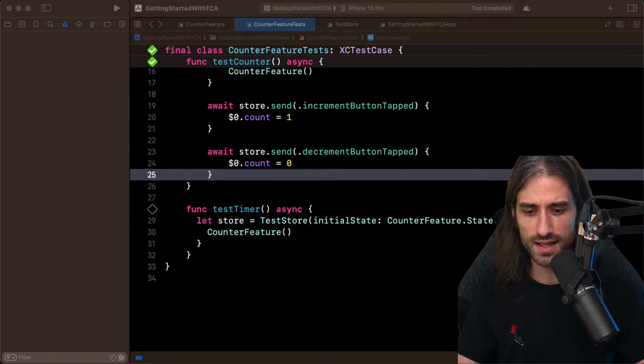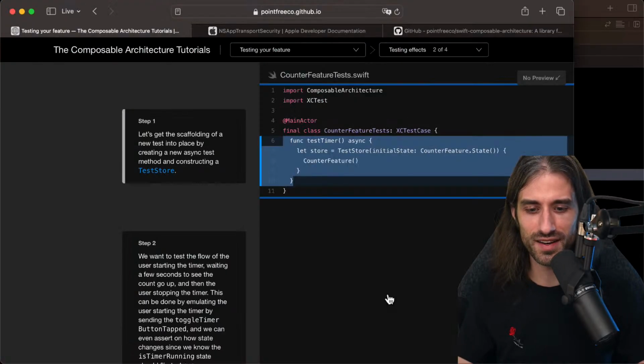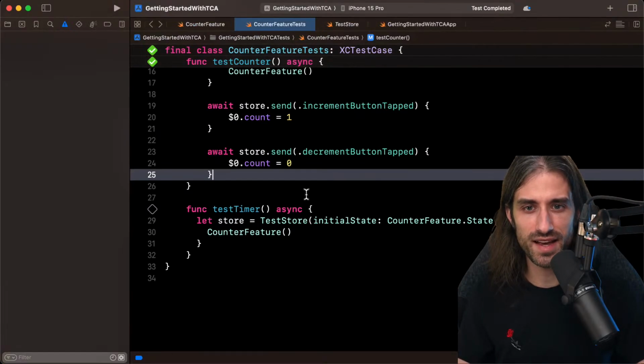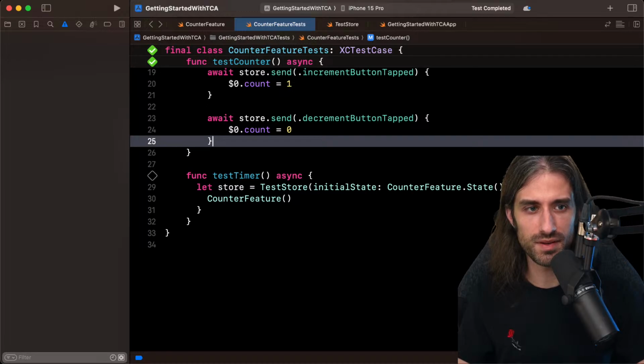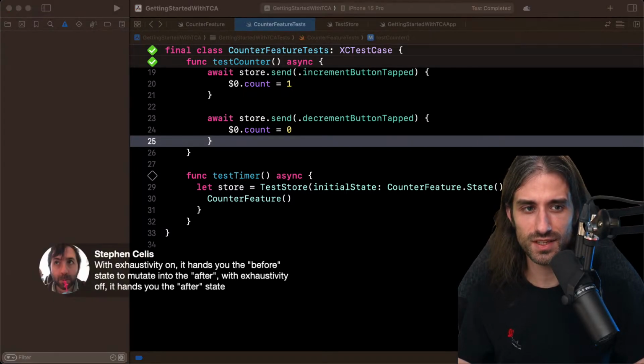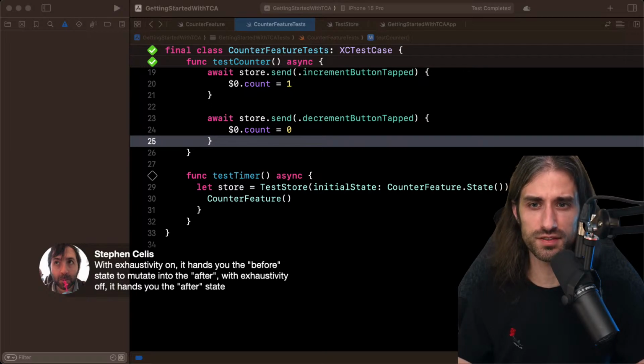Okay. Let's go back to testing side effects. So I've added the testTimer method right here. Okay, I think I've got it this time. So with exhaustivity on, it hands you the before state to mutate into the after. And with exhaustivity off, it hands you the after state. Okay.